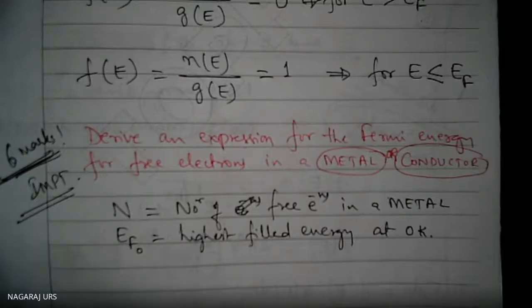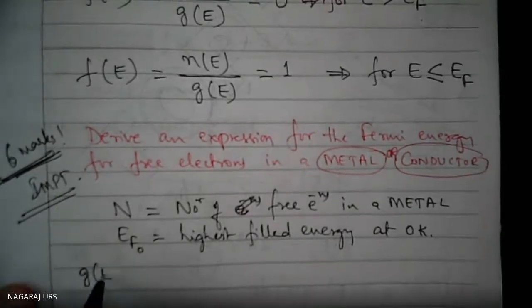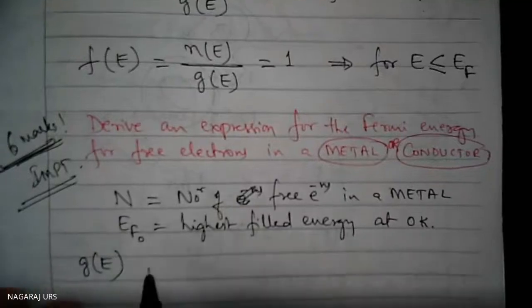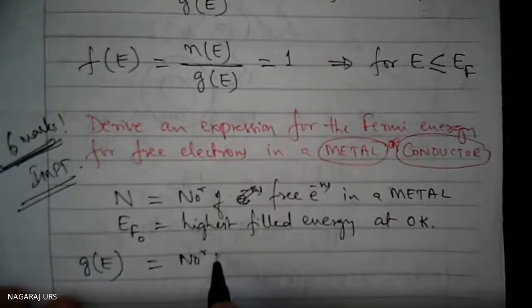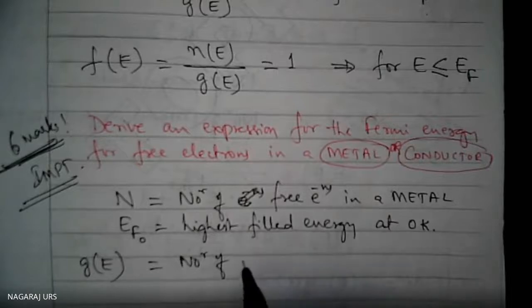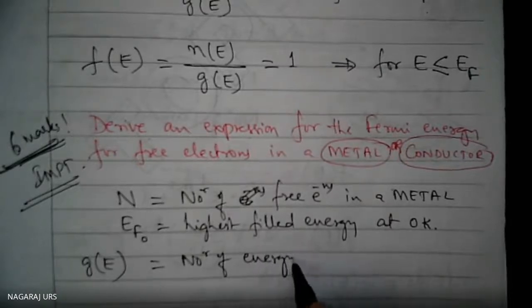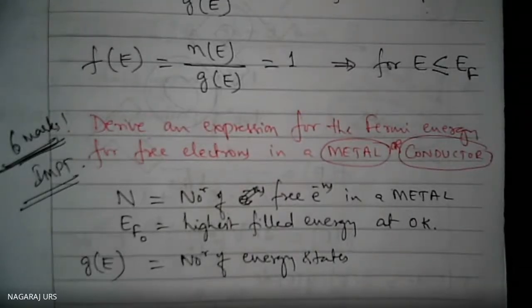What is G of E representing? It gives the number of energy states at the same energy E.